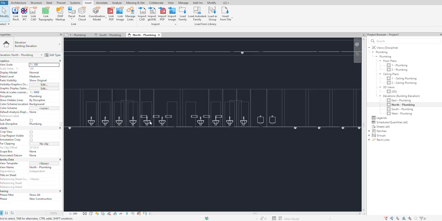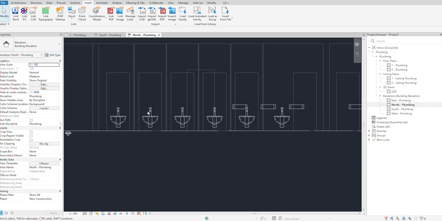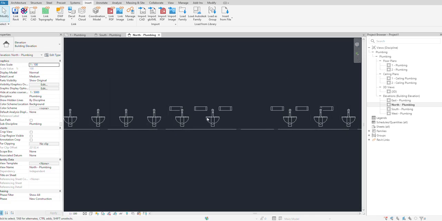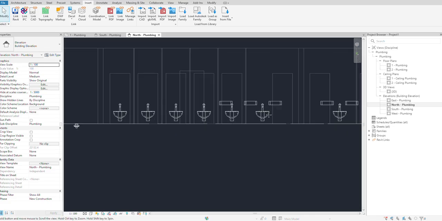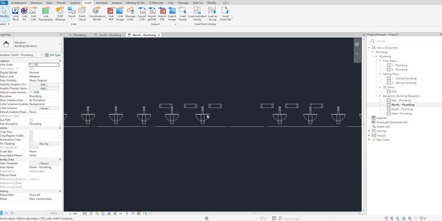My aim is to show you how we will handle wall mounted water closets. I will teach you different methods of how to connect them.